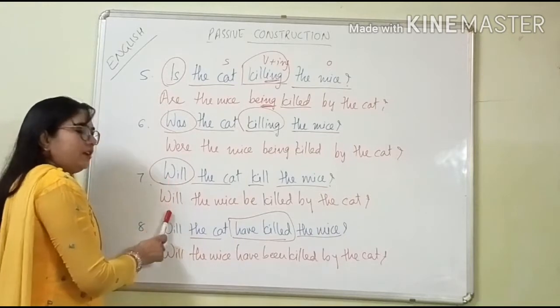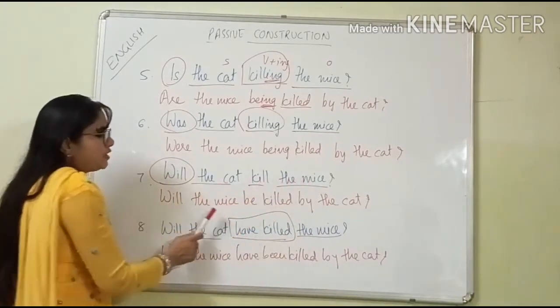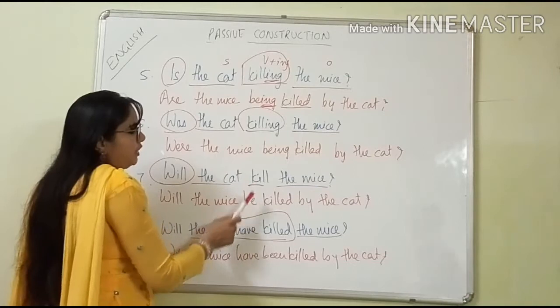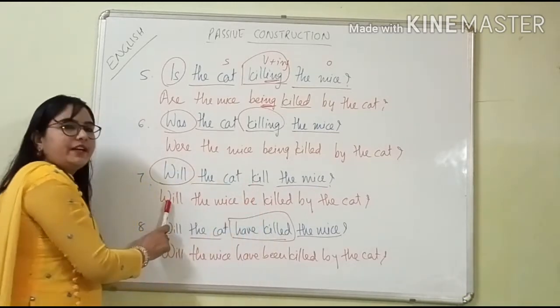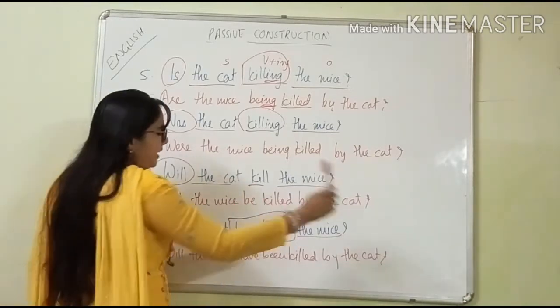Next, same thing. The mice will come here. Instead of "kill", we'll keep "be killed". Why "be"? Because here it is auxiliary. Be killed by the cat.